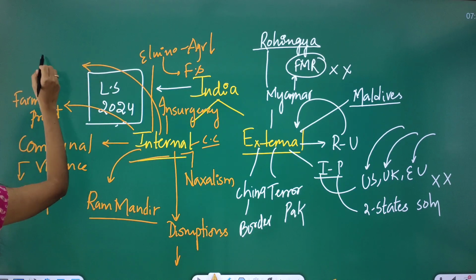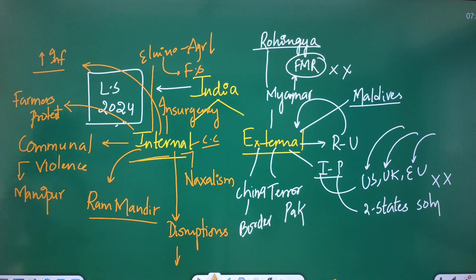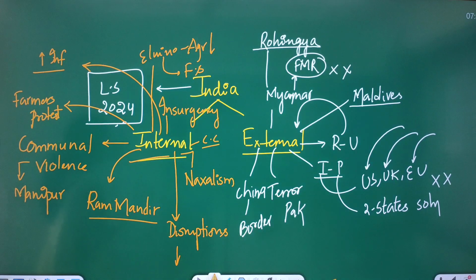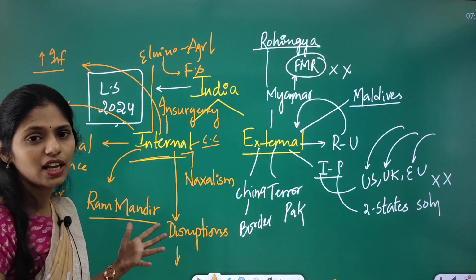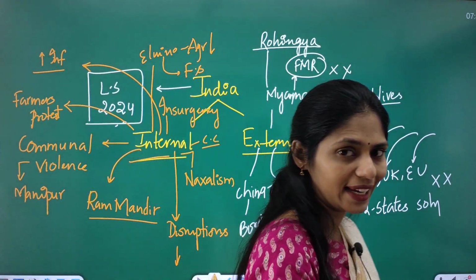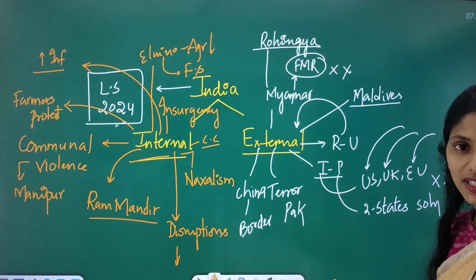And one more internal issue is increased inflation in the market. So these are some important tensions being faced by the government in this election year. So we have to see how the government is going to tackle these issues. These are some important things which are mainly given in this article.